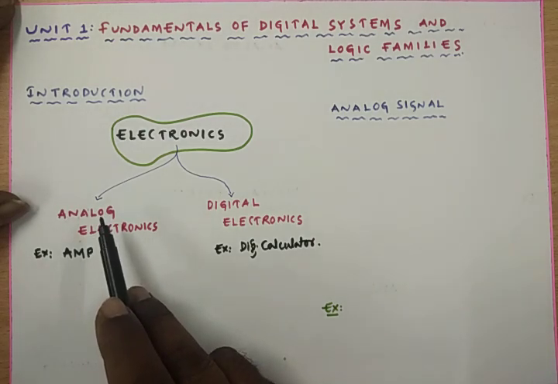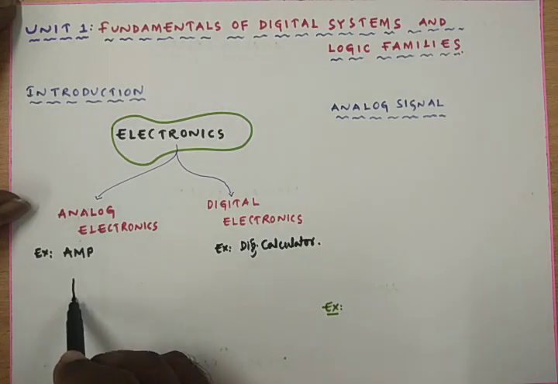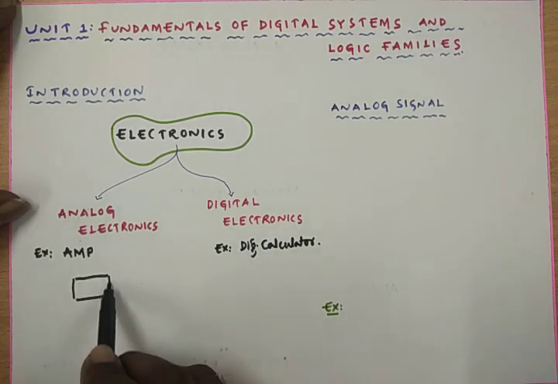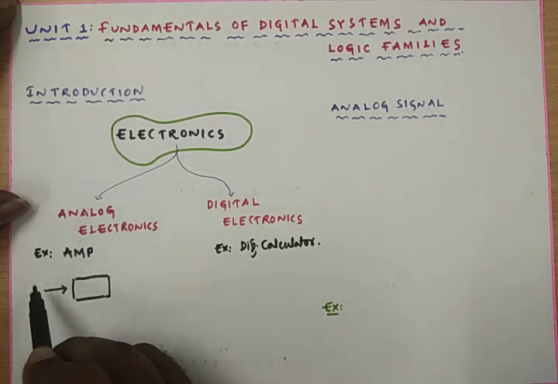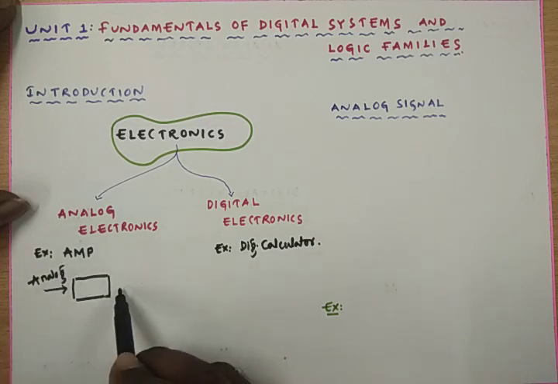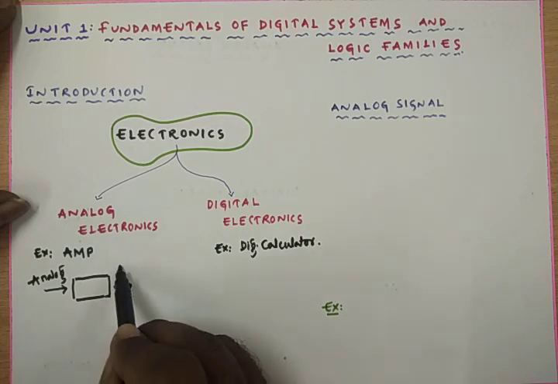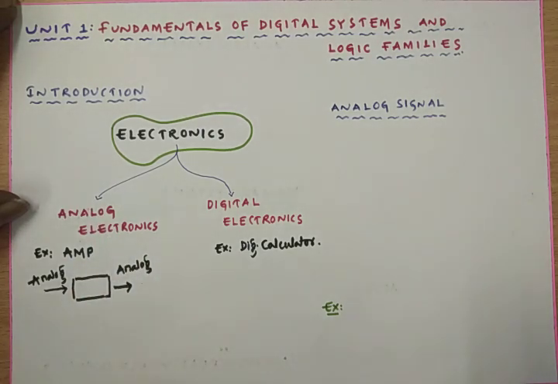The analog electronics definition is very simple. It is one branch of electronics in which all the circuits deal with analog signals only. Analog signal, that means what? Here we will be having an electronic circuit to which we will be applying the analog signal, and the output of this system is also analog. Then that electronics is named as analog electronics.